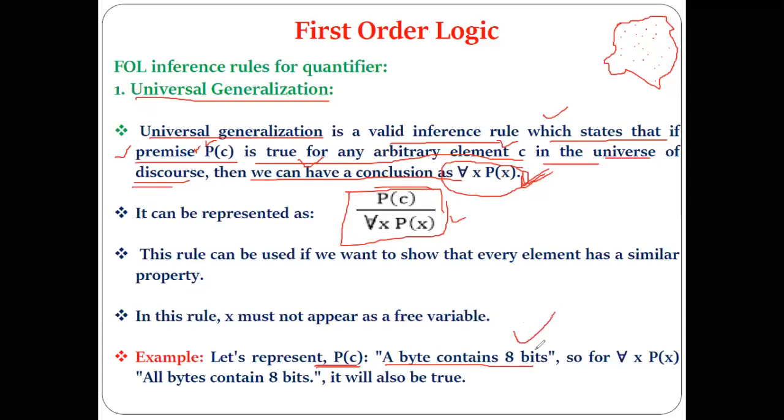All of you can see this? A byte contains 8 bits. This is P(c). Now if it is true, then from that we can have a conclusion like this. Now what do you mean by this? Now from this sentence, can you tell me the sentence which will follow from this?